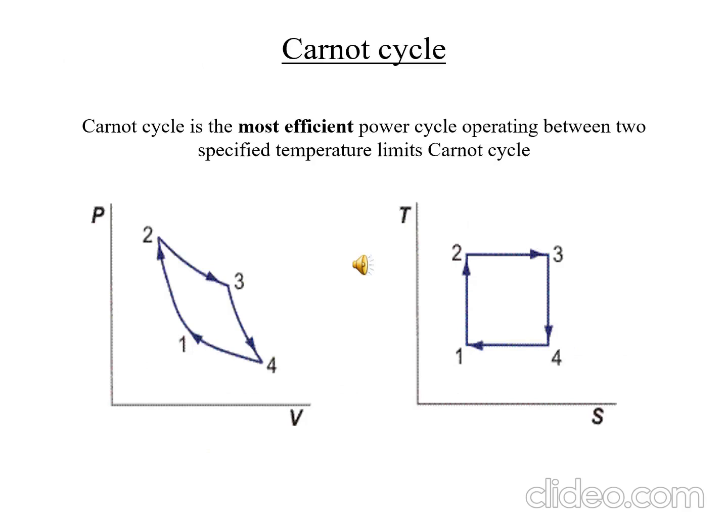Now we will discuss the Carnot cycle. It has four processes, two isentropic processes and two isothermal processes. Process 1 to 2 is isentropic compression, then process 2 to 3 is isothermal heat addition, then process 3 to 4 is isentropic expansion, and process 4 to 1 is isothermal heat rejection. I'll describe all the processes in the next slide.